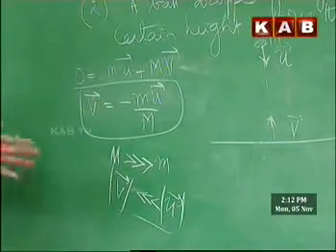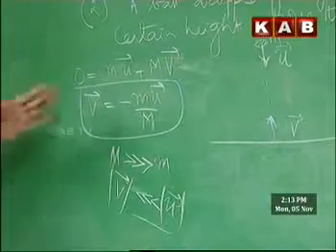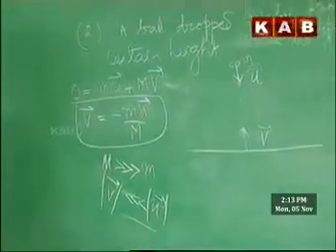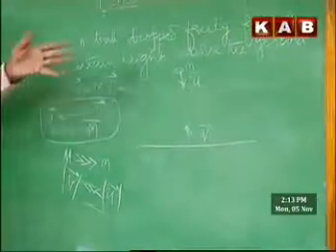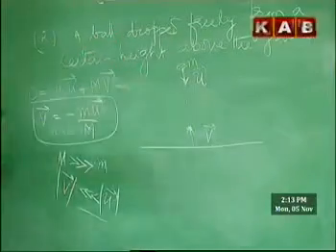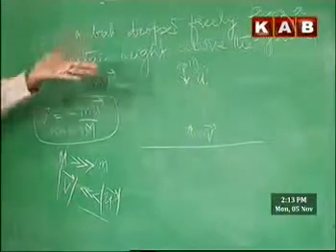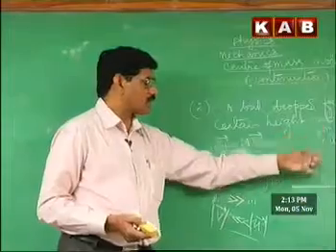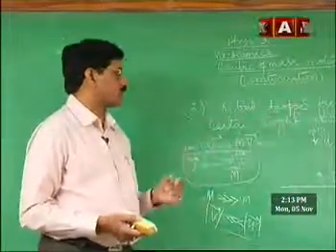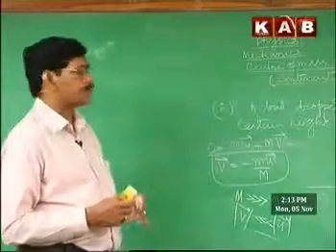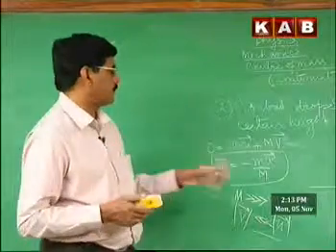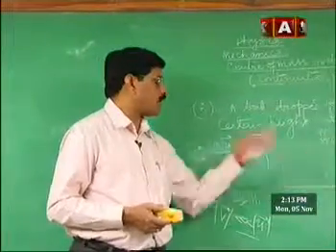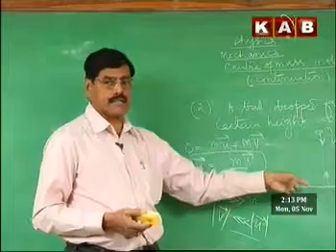But in this case also, there is an increase in the kinetic energy of the Earth as well as the kinetic energy of the ball. How is that? Initially the kinetic energy was 0. Both were at rest. The ball is starting from rest, and the Earth is also starting from rest. Initial kinetic energy is 0, but after some time we find both have kinetic energy.